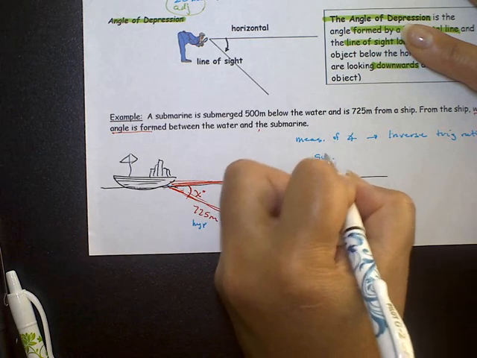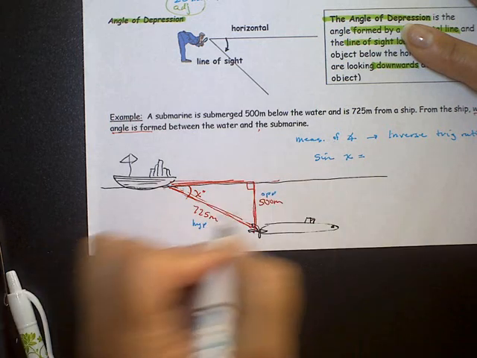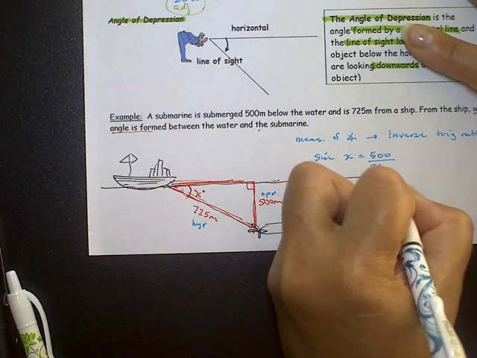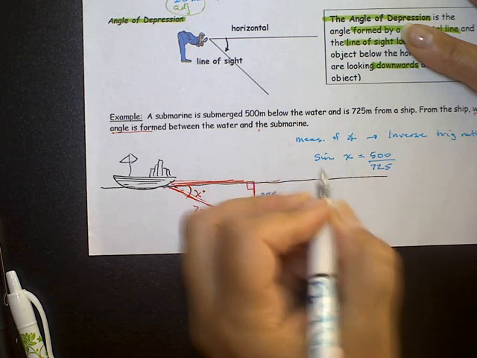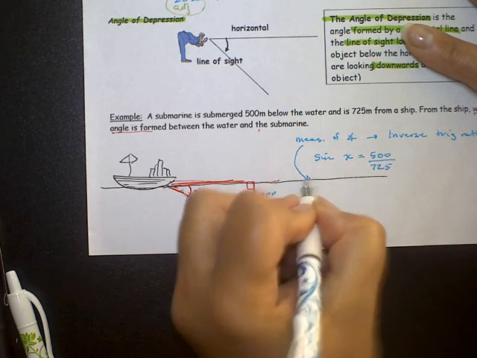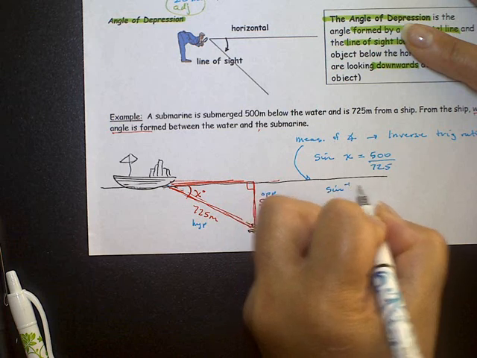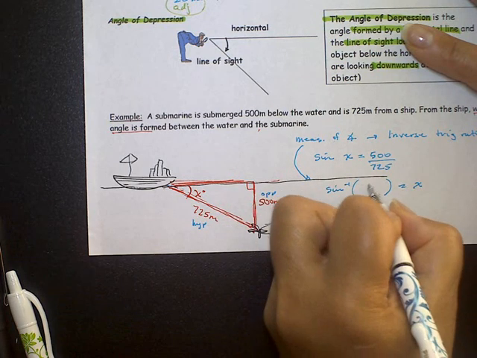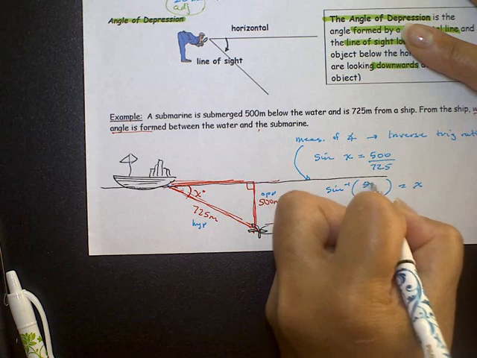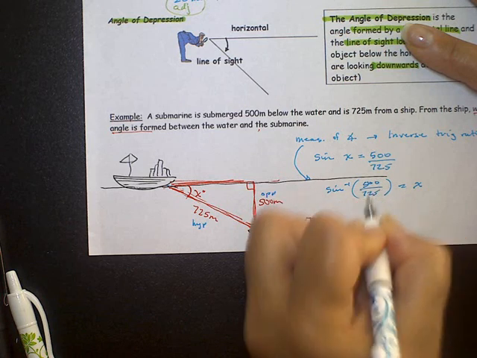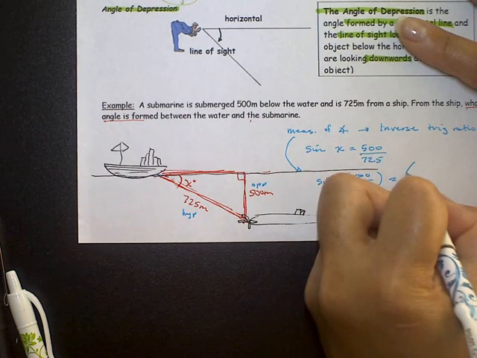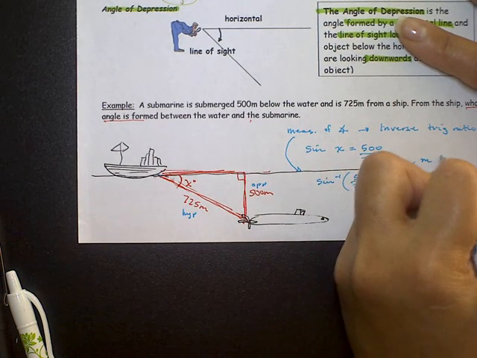So the sine of the angle is equal to 500 over 725, but because we want to find that measure, we're going to use the inverse sine of that ratio to get the angle. And that is going to be 500 over 725. There is no need to reduce that because you're going to put it in your calculator anyway. This is going to give us the measure of the angle.